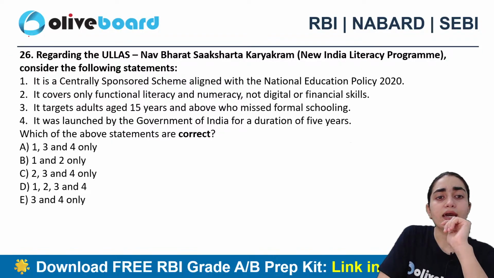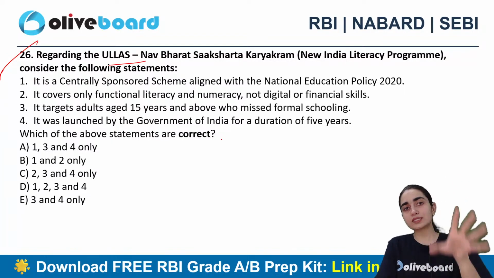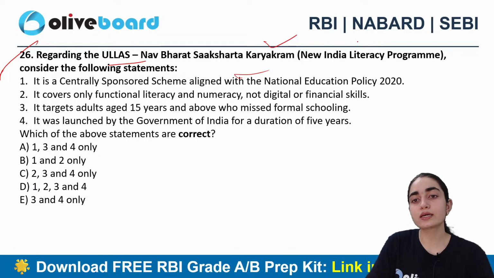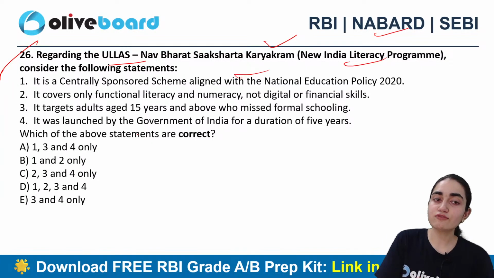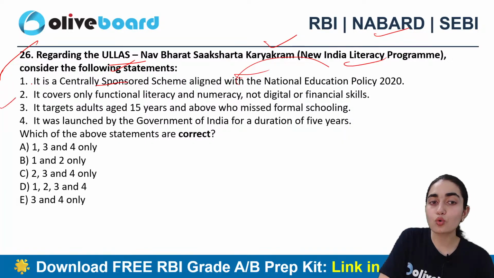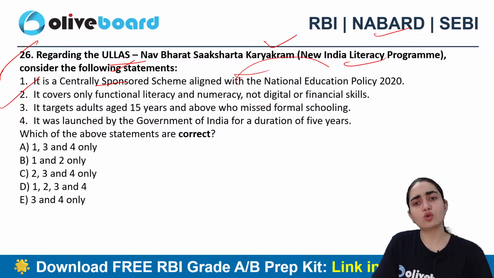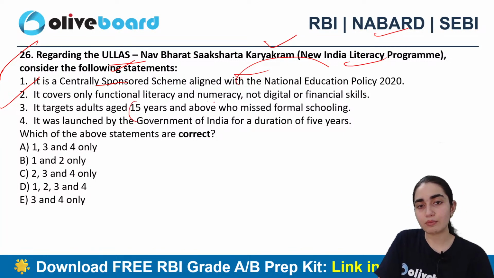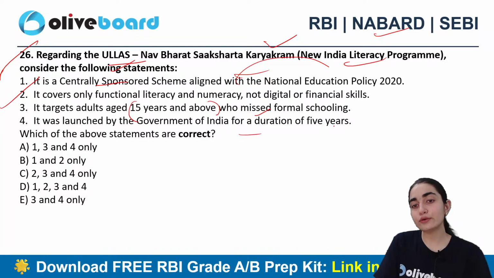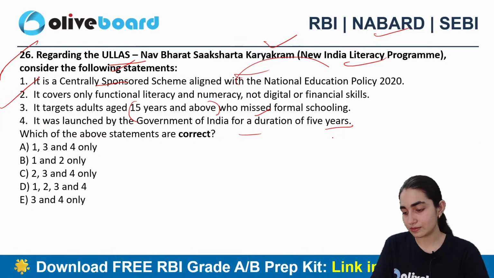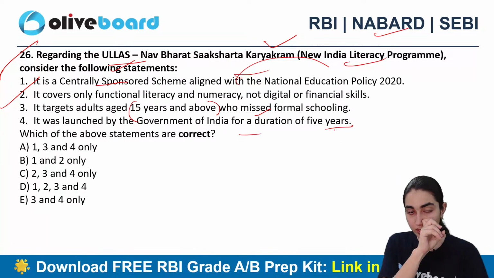Next question is regarding the Ullas Yojana. And if you people remember, recently we covered the Ullas Yojana, Nav Bharat Saksharta Karyakram, the New India Literacy Program, to the fullest. Consider the following statements here. It is a centrally sponsored scheme aligned with the National Education Policy. It covers only functional literacy and numeracy, not at all critical life skills or financial skills. It targets adults aged 15 years and above who have missed out on formal schooling. It was launched by the Government of India for a duration of 5 years only. Now people tell me which one is the correct answer. Is it A, B, C, D, E? 1, 3rd and 4th only. Okay.